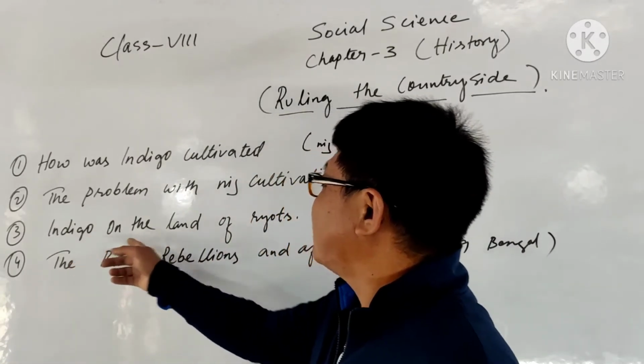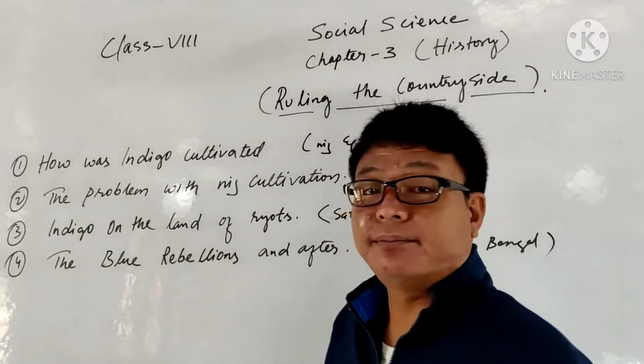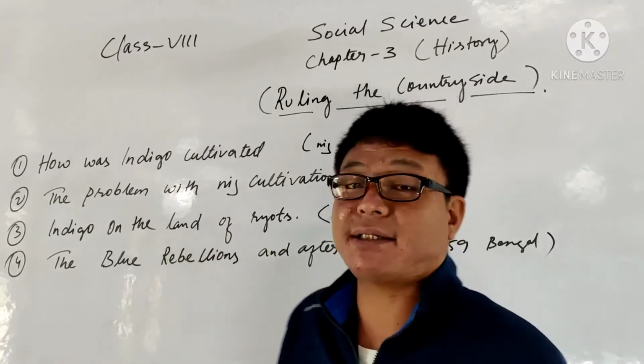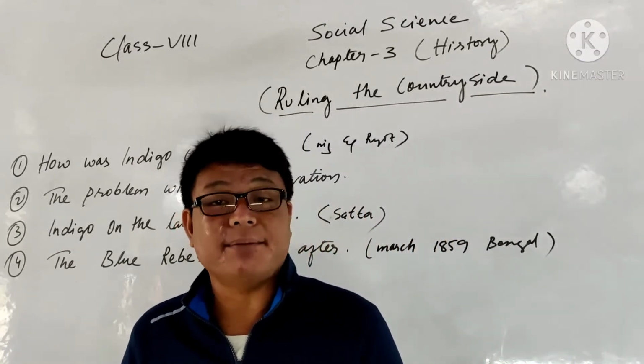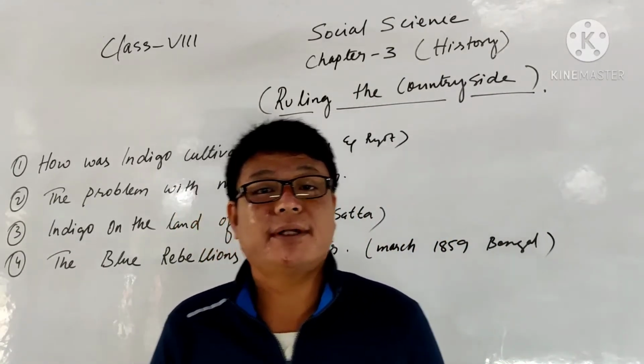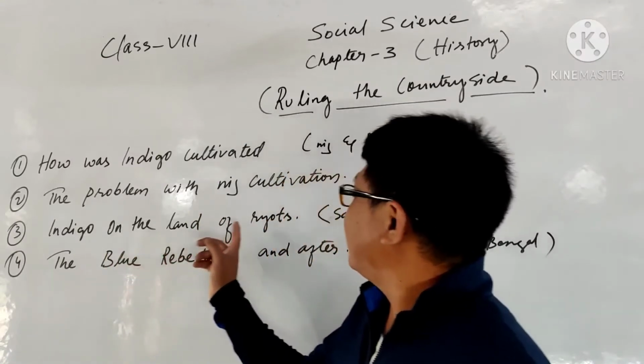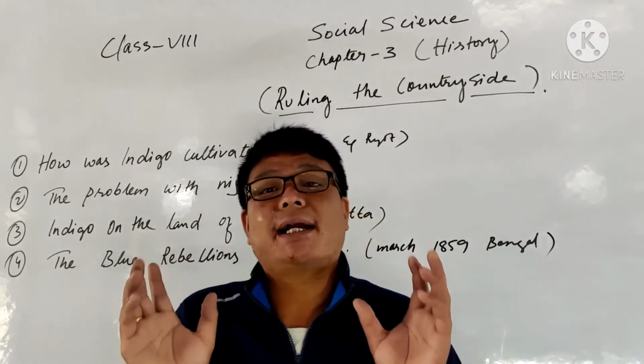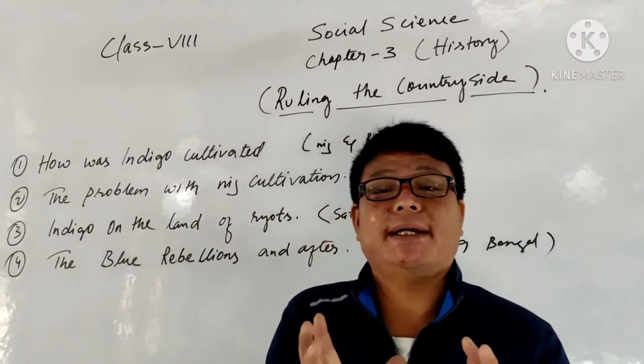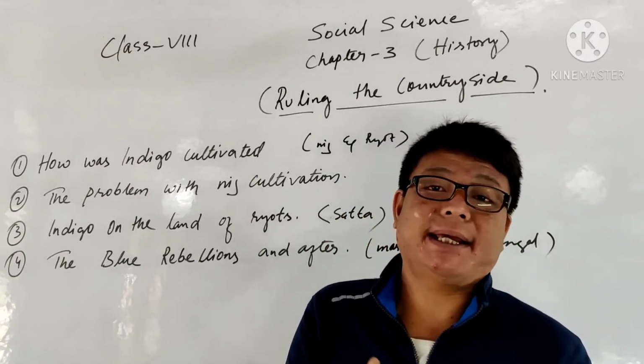The third point is indigo on the lands of the ryot. Here we find the satta system. Satta means agreement. On the lands of the ryot, the village people collectively work there, but they have a particular agreement.